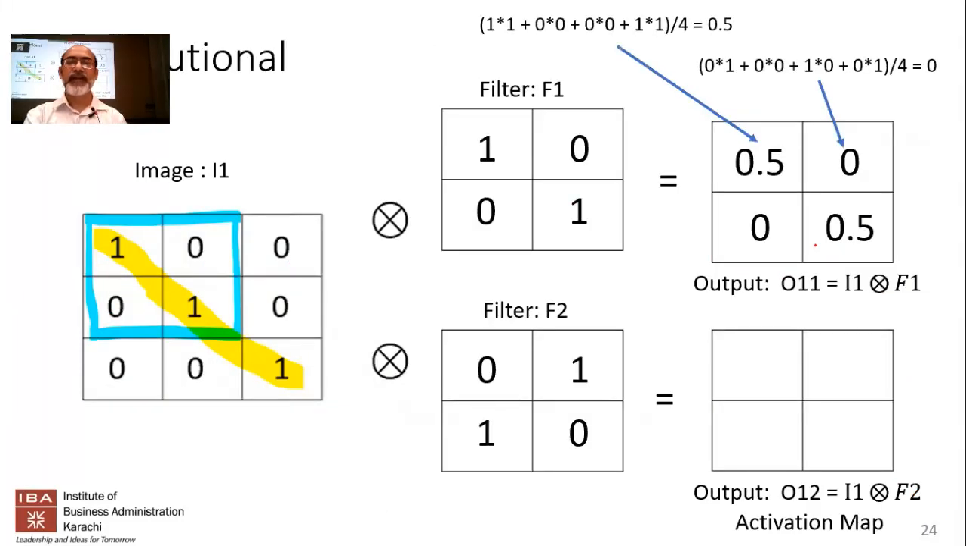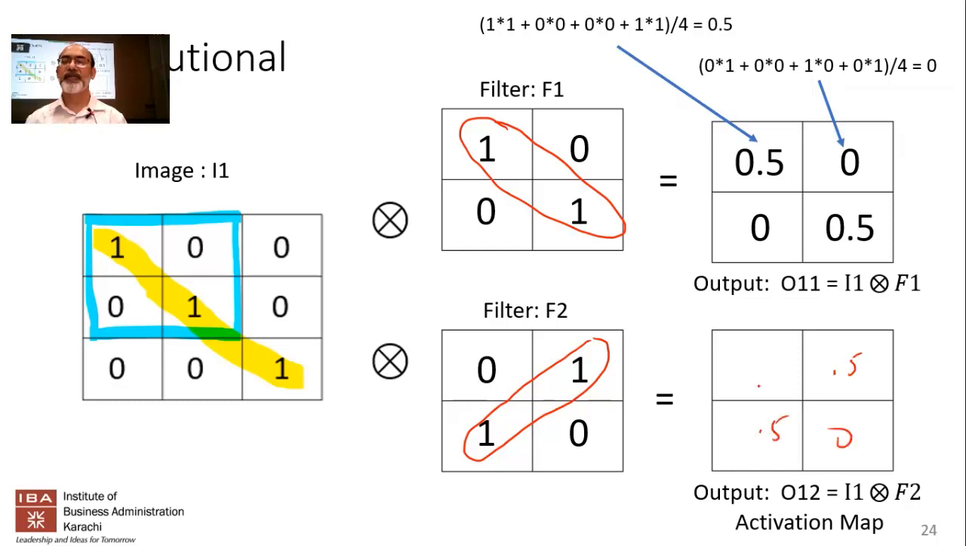So if you've understood that, let's try to use a different filter now. This was the original filter, filter 1, and it was the left diagonal. Now I'm going to apply a different filter on this. This is the same filter, but it's the right diagonal. So what do you think the result is going to be? You think it's going to be 0.5 over here, 0.5 here, and 0, 0 over here? Sir, 0, 0 will remain, right?